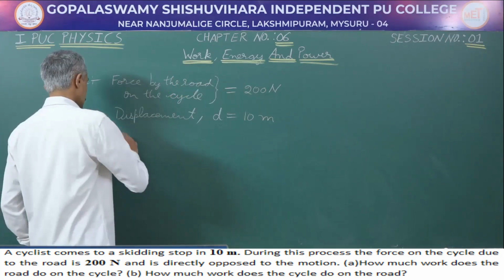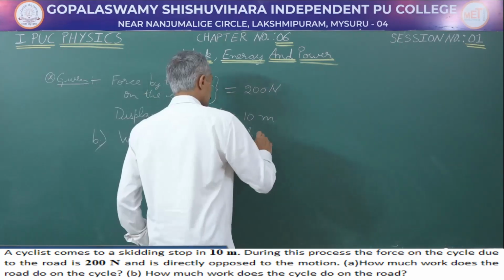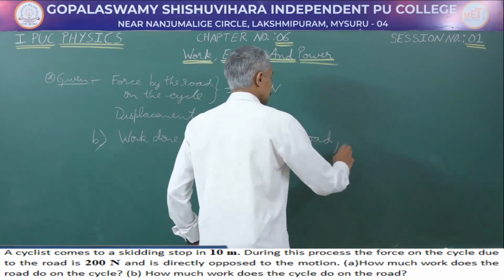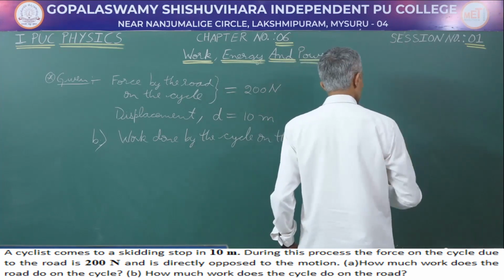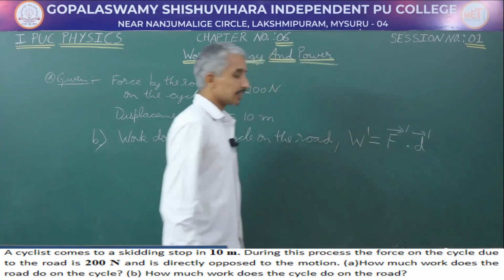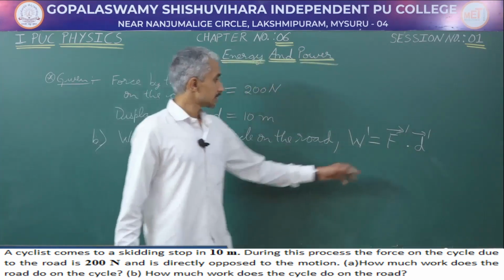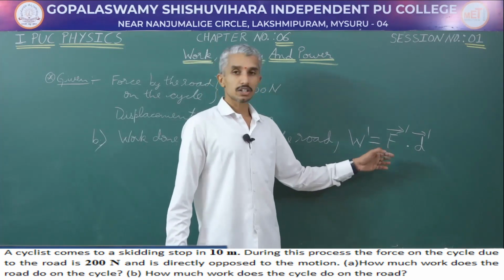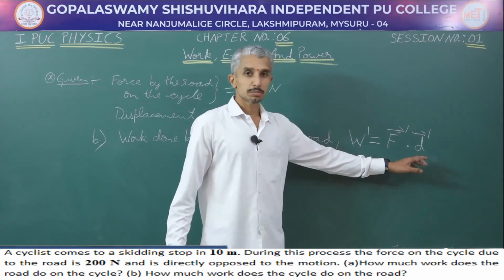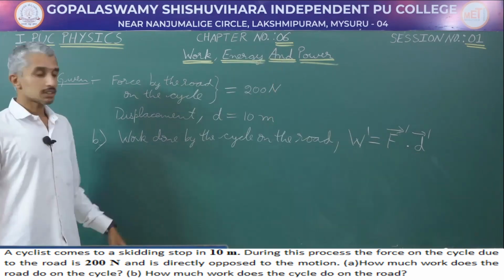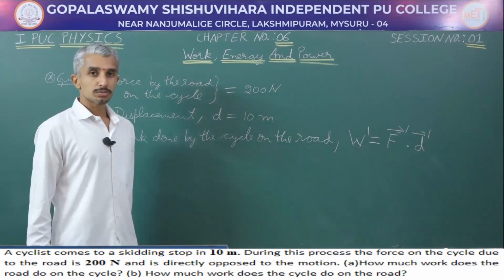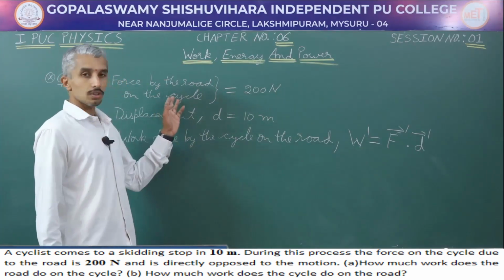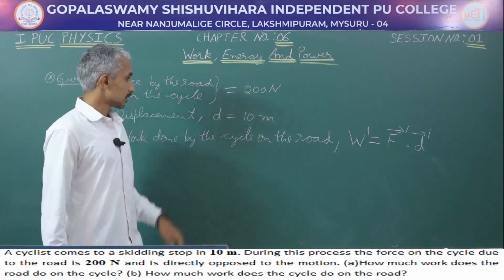Next, the second one is work done by the cycle on the road. Let us take this as W dash. Here this is going to be equal to F dash dot D dash. So, let F dash be the force by the cycle on the road and D dash be the displacement of the road. From Newton's third law, the force by the cycle on the road is going to be equal and opposite to the force by the road on the cycle.